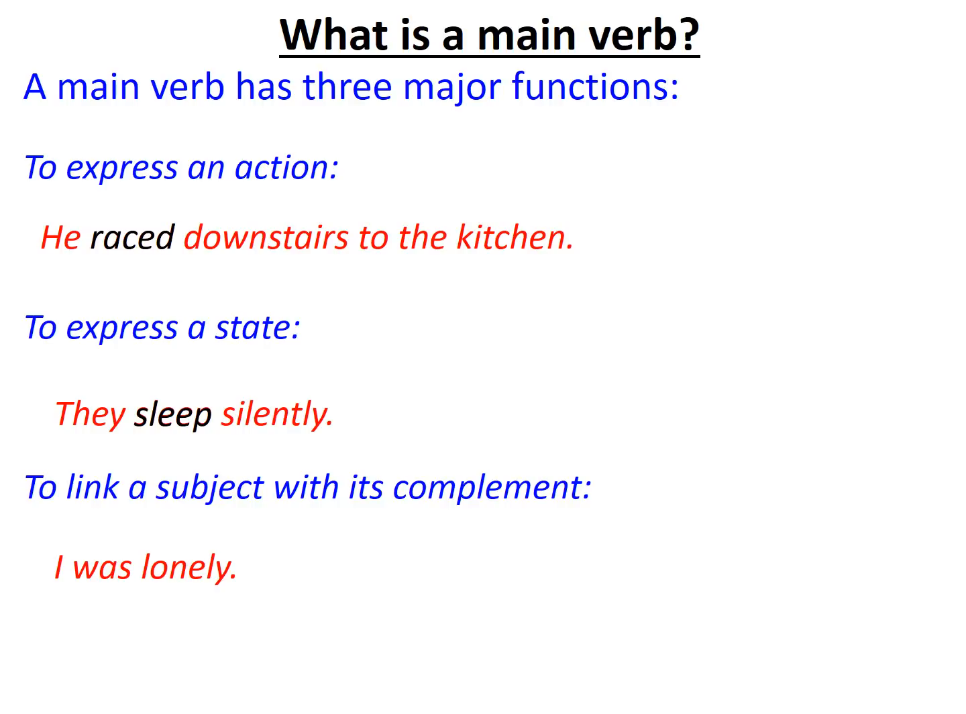And finally, I was lonely. So I was is the past tense version of to be, and it links the subject, I, with the complement. In this case, the adjective lonely.